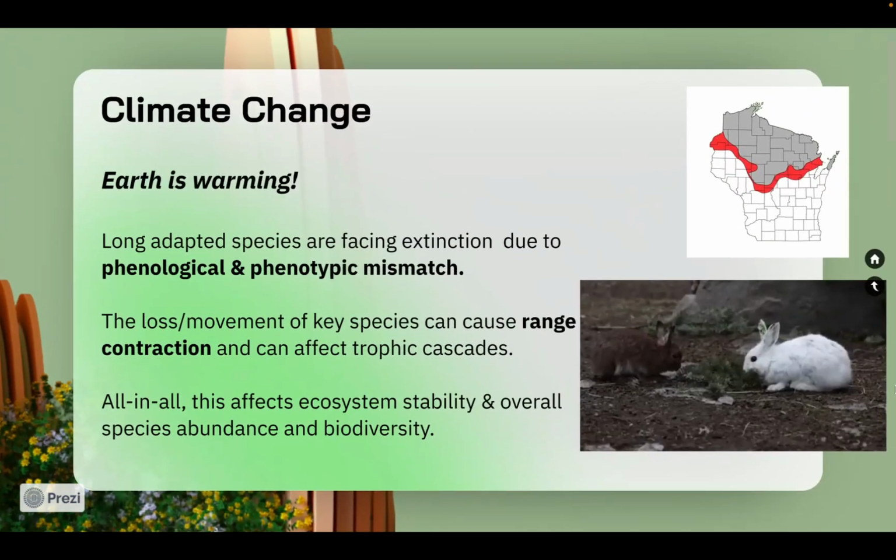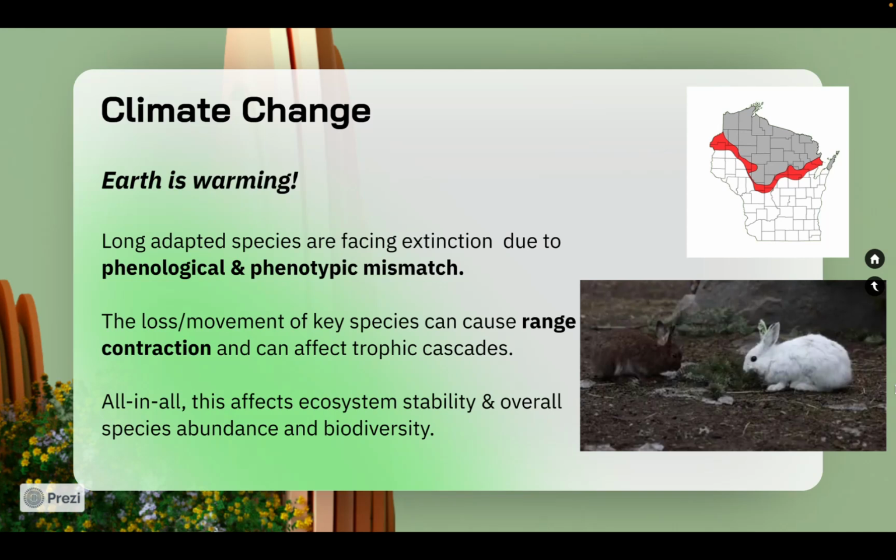Due to the increase in greenhouse gases like CO2 in the atmosphere, Earth's temperature is warming. This climate change has several negative effects on different species. For instance, phenotypic mismatch can occur when previously advantageous traits become maladaptive due to environmental change, and phenological mismatch happens when the timing of phases in a life cycle becomes maladaptive.